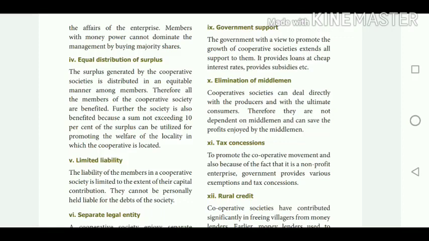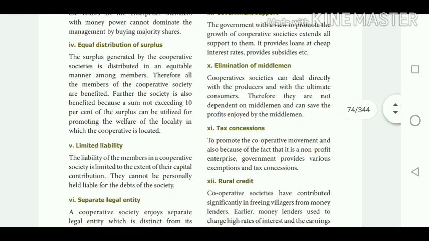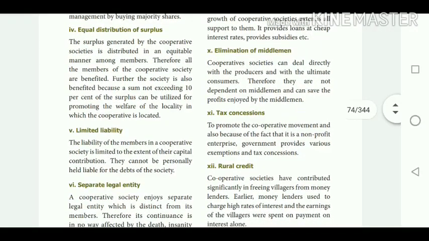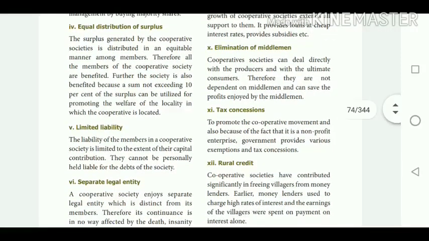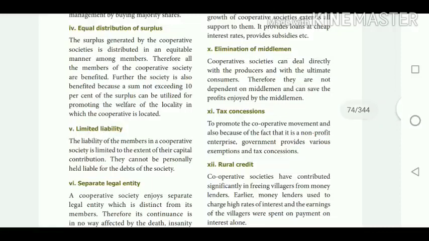Therefore, the surplus amount is equally distributed among the members of the cooperative society. The society also benefits because a sum not exceeding 10% of the surplus can be utilized for promoting the welfare of the locality in the cooperative society. That is, 10% is kept as a reserve in order to maintain the welfare of the cooperative society.